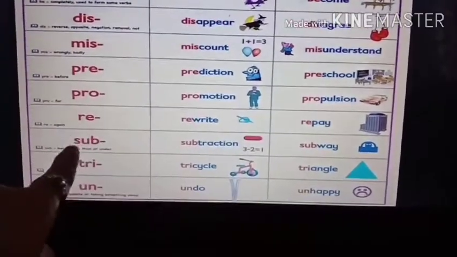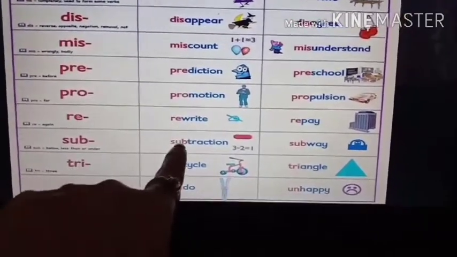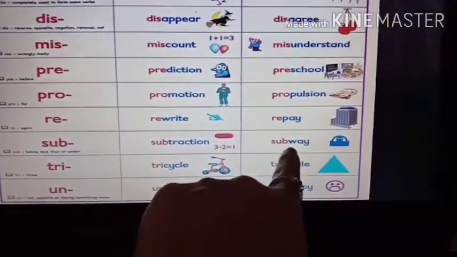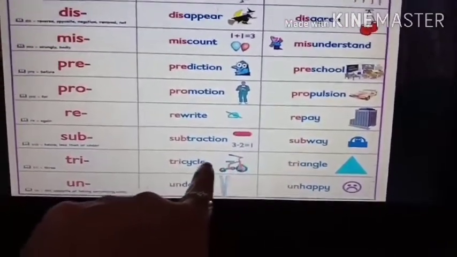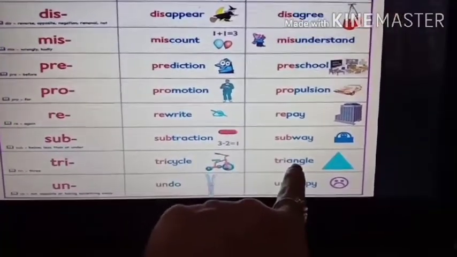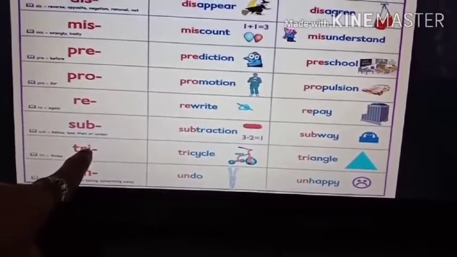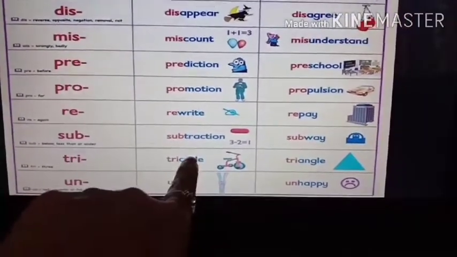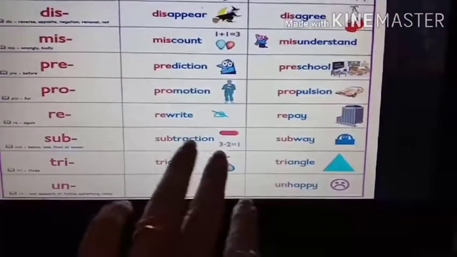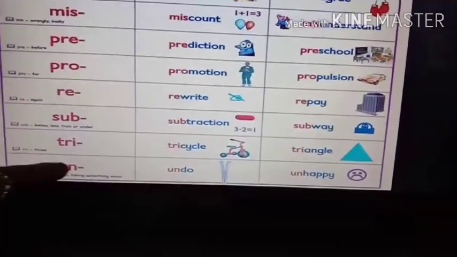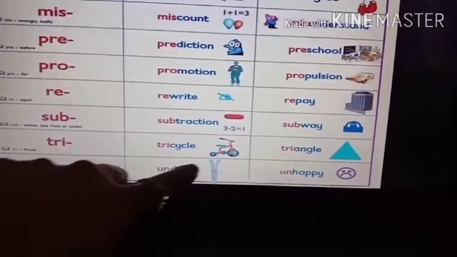So if I add sub before it, it becomes subtraction and subway. Understood students? Now this is cycle and this is angle. So if I add tri before it, what will it become? Tricycle and triangle. Now this is do and this is happy. If I add un before them, it becomes undo and unhappy.